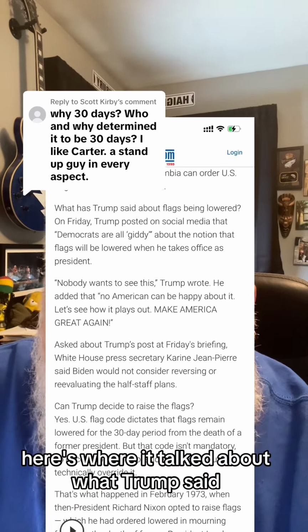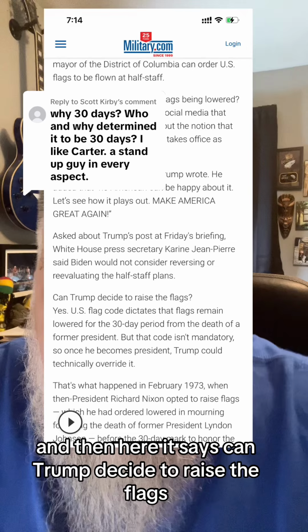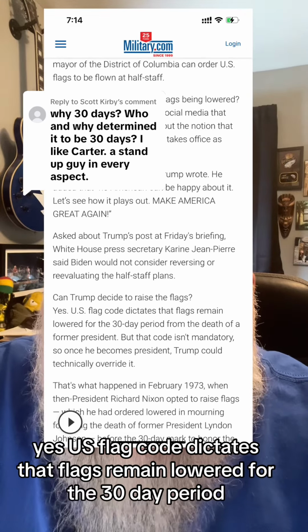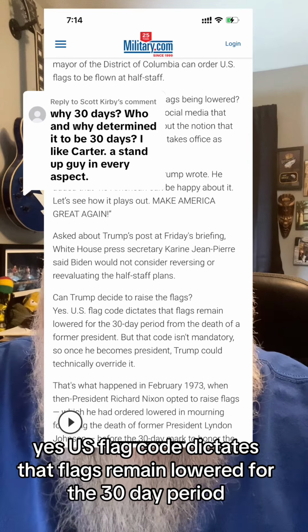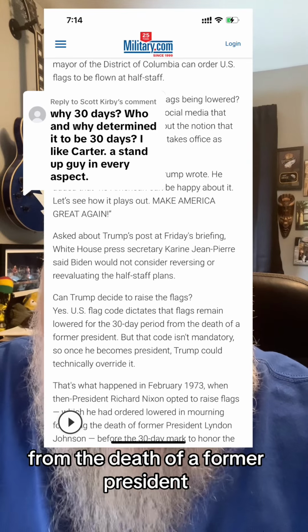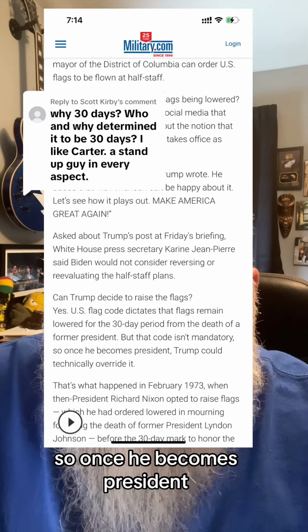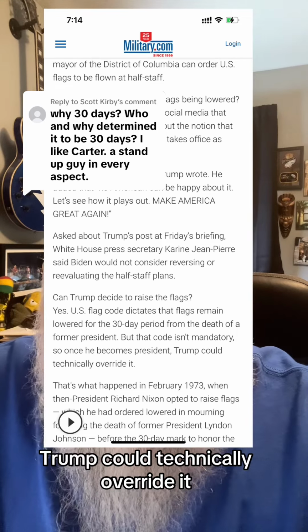Here's where it talked about what Trump said. And then here it says, can Trump decide to raise the flags? Yes. U.S. Flag Code dictates that flags remain lowered for the 30-day period from the death of a former president, but that code isn't mandatory, so once he becomes president, Trump could technically override it.